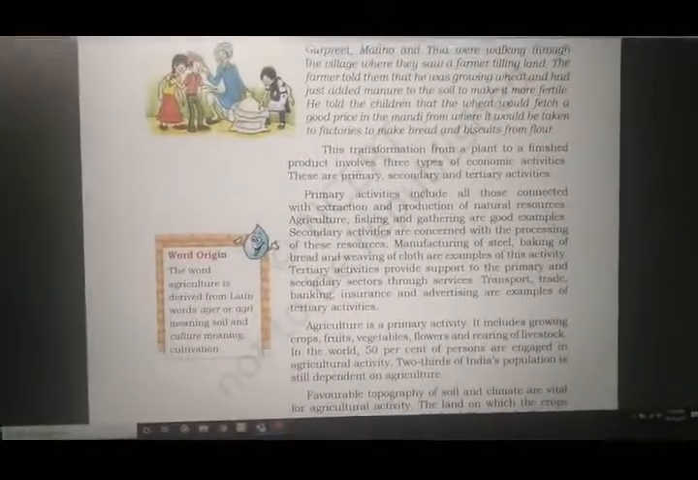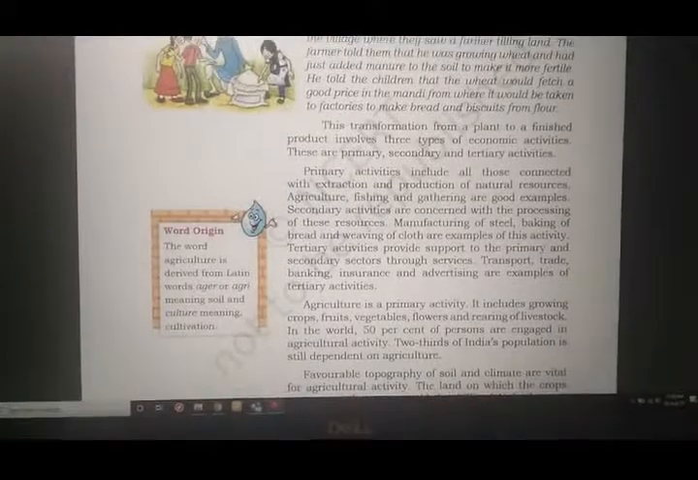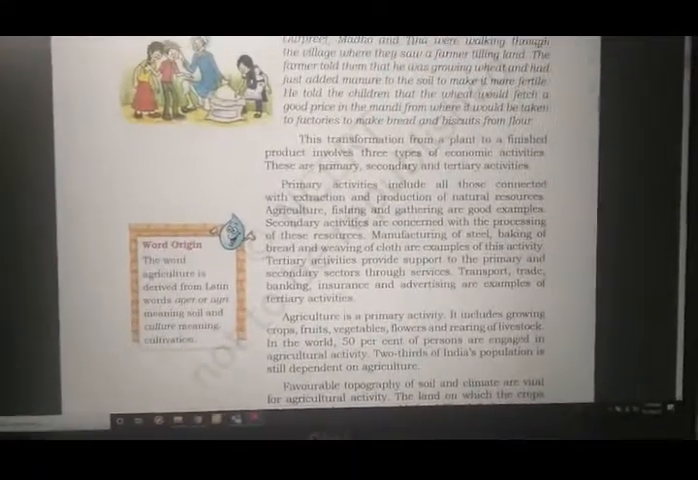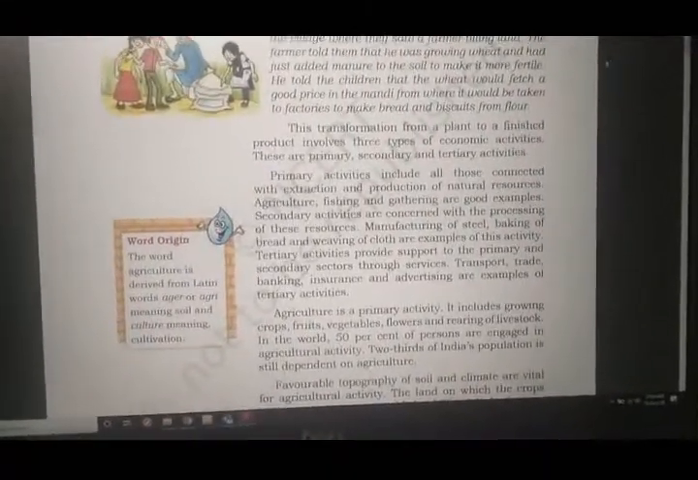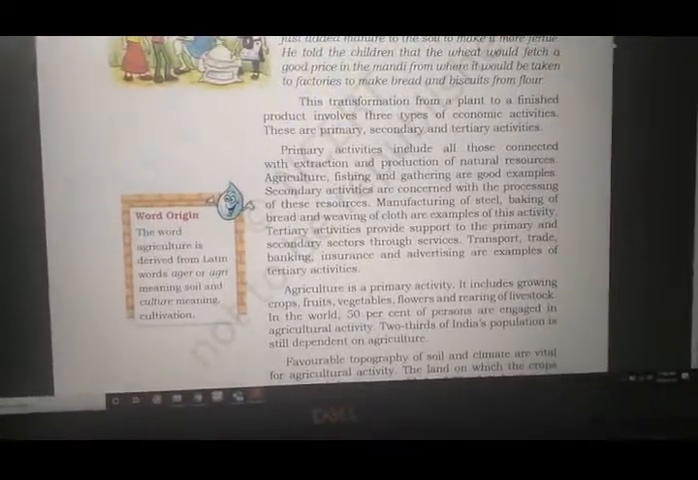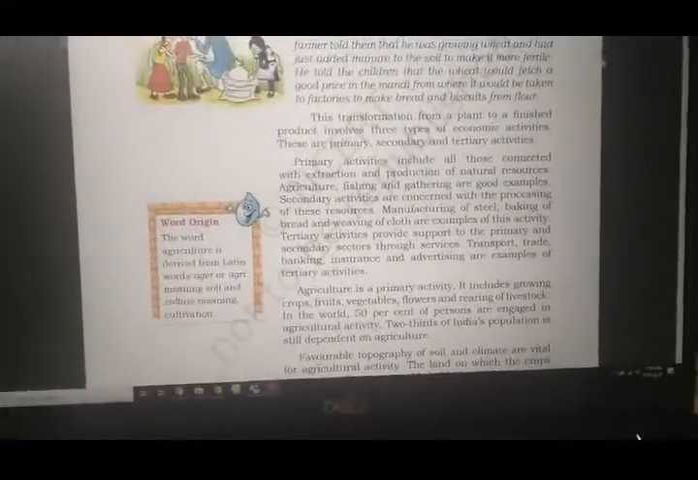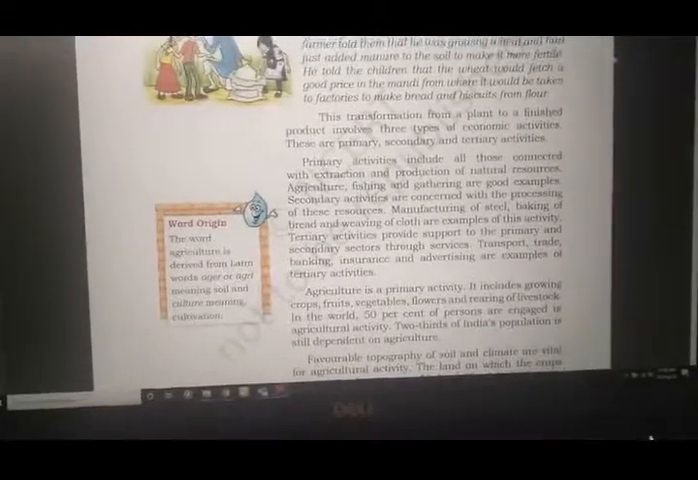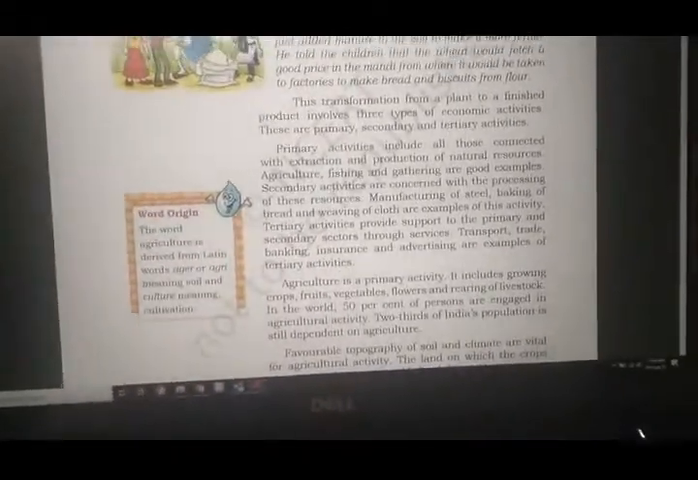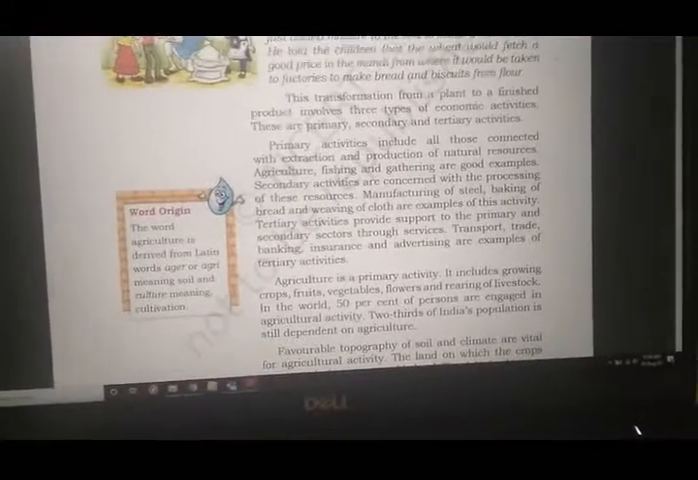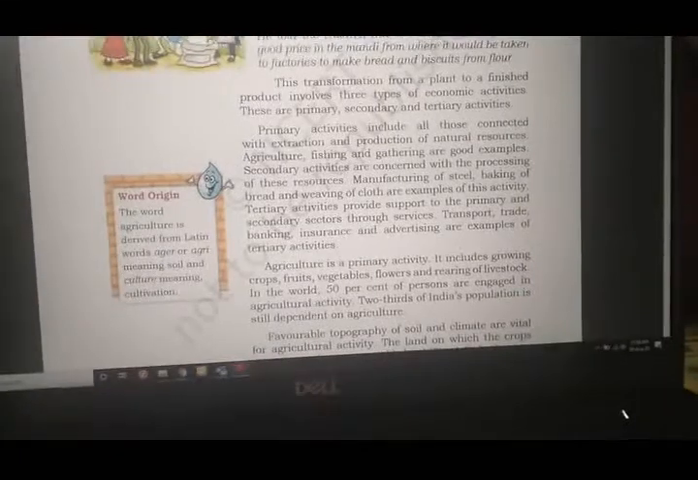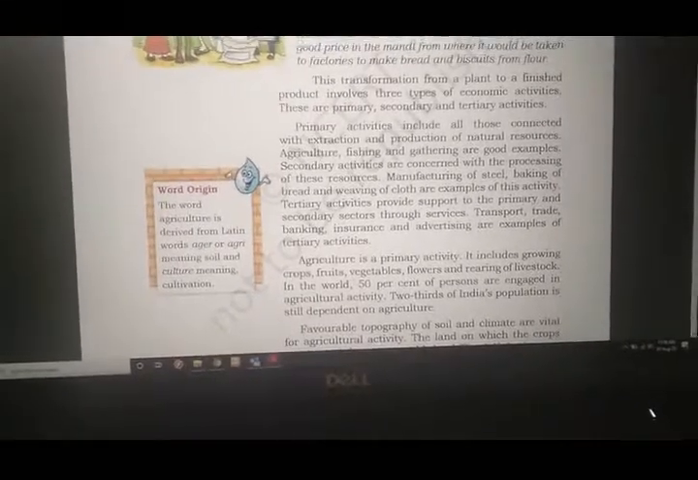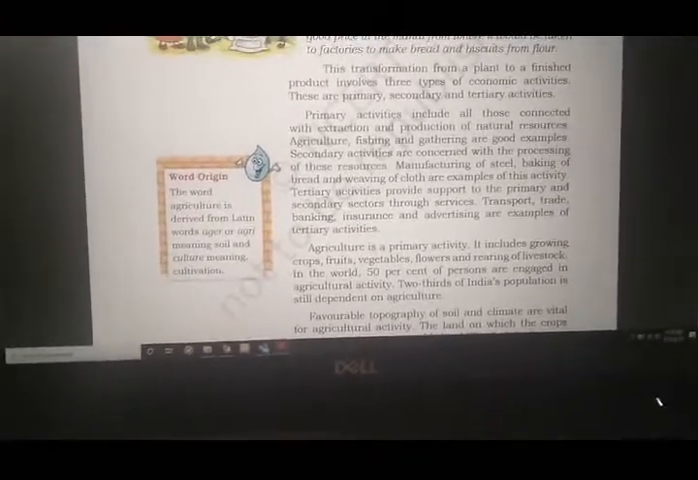See, primary activities include all those connected with extraction and production of natural resources. So primary activities simply include all the extraction and production. That means to produce, to extract something from the soil, anything. The first basic thing that we do is the primary activity. Okay, now here it also includes agriculture, fishing and gathering. These are the examples of primary activity.